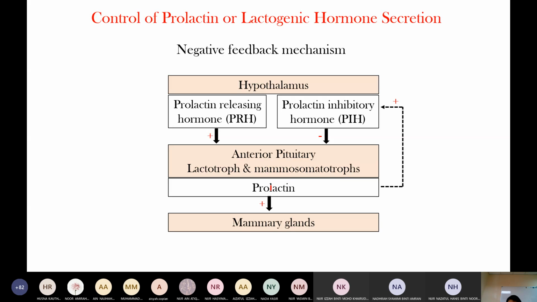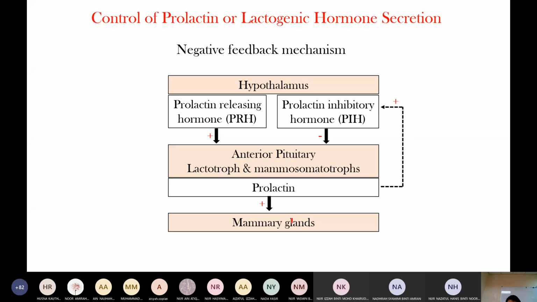Mammo means breast and somatotrope means growth hormone, so mammo-somatotrope cells produce prolactin and growth hormone. The releasing hormone or inhibitory hormone acts on these cells. If there is releasing hormone, more prolactin production. Inhibitory hormone, less prolactin secretion.